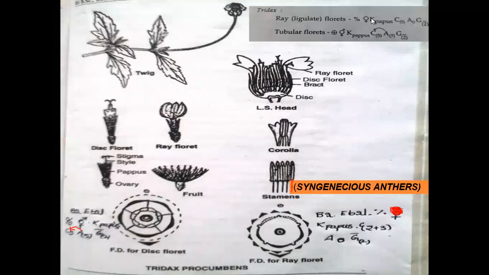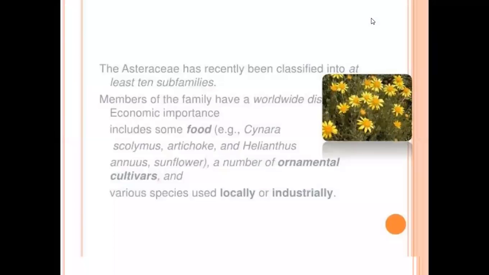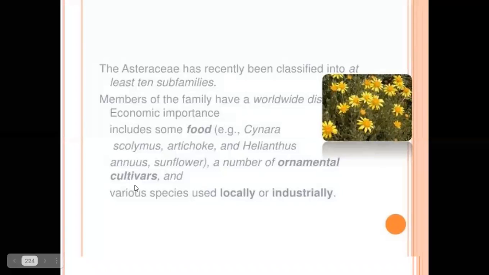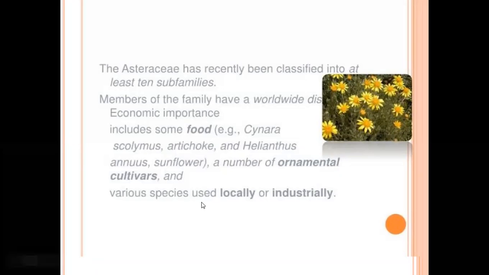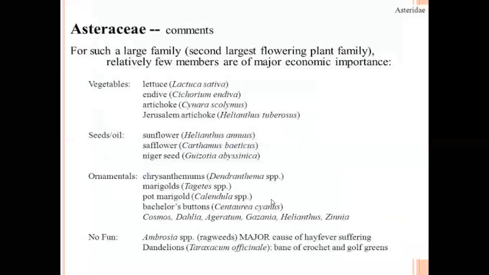And coming to the economic importance. Asteraceae has been classified into at least 10 subfamilies. So 10 subfamilies are present in this Asteraceae family. Members of this family have worldwide economic importance. They include food materials and ornamental plants. Various species are used locally or industrially as ornamental plants and as food plants. Here it is vegetables.